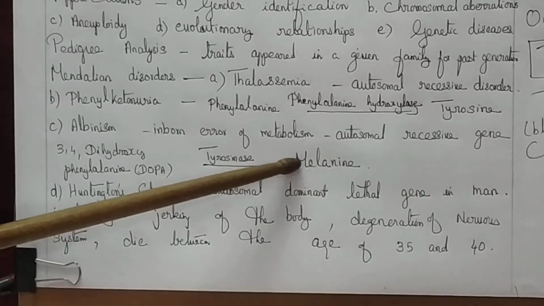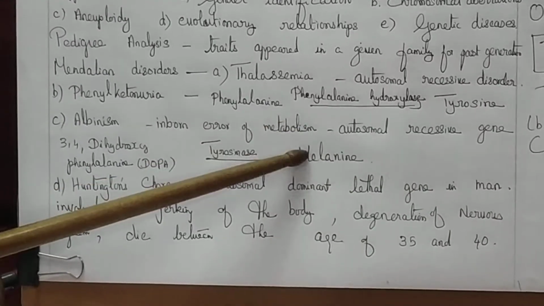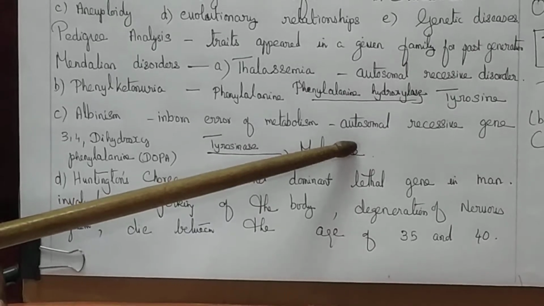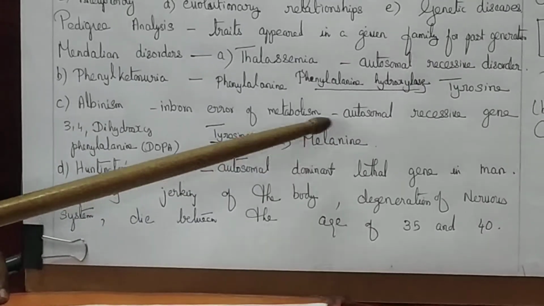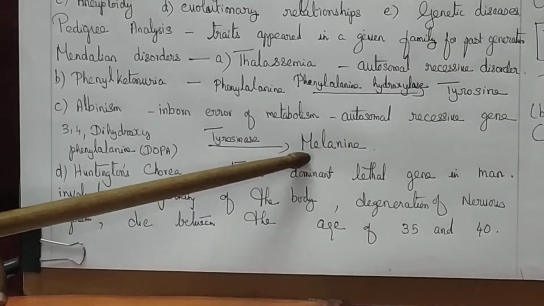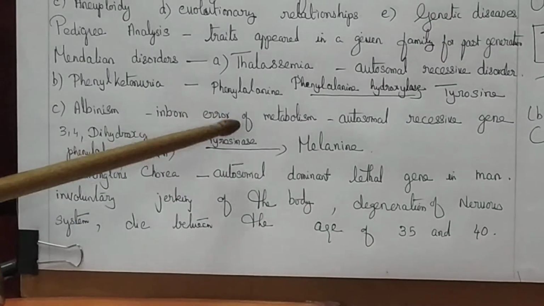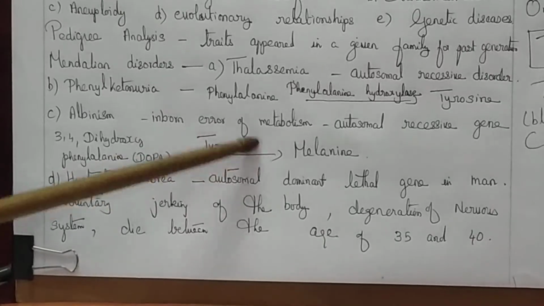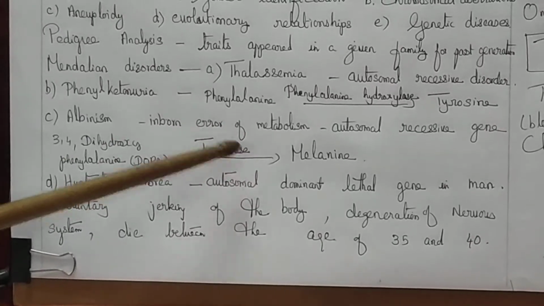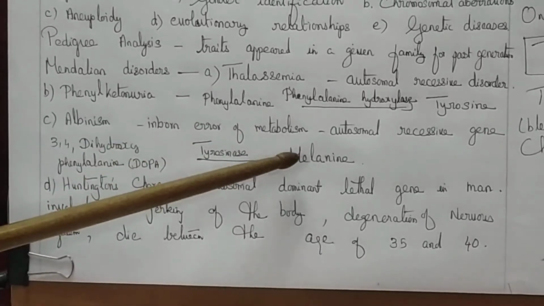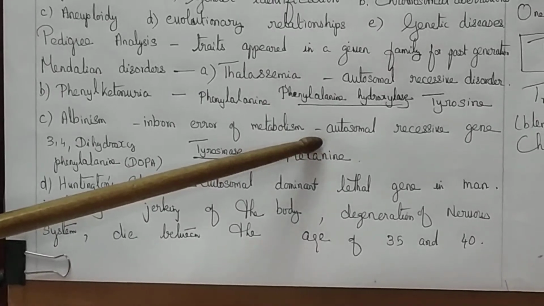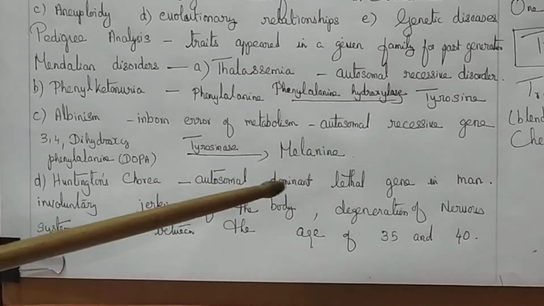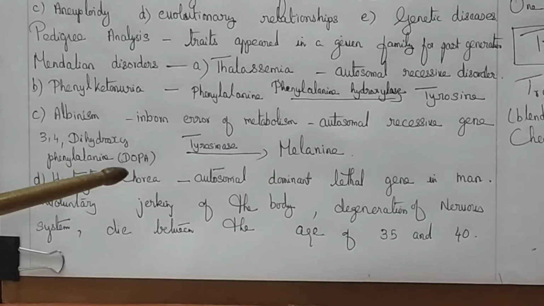Melanin pigment gives coloration to the skin, hair, and iris of the eye. Melanin pigment is present in the melanocytes. If the gene responsible for production of the tyrosinase enzyme becomes a mutant, DOPA cannot be converted into melanin. So they are albinos. There is no production of melanin pigment.